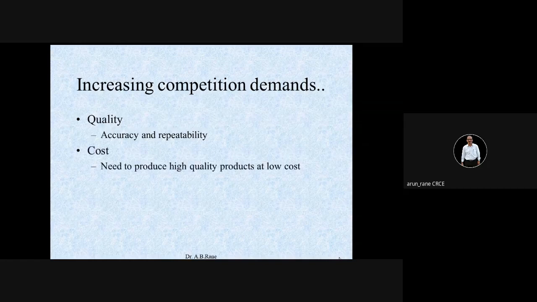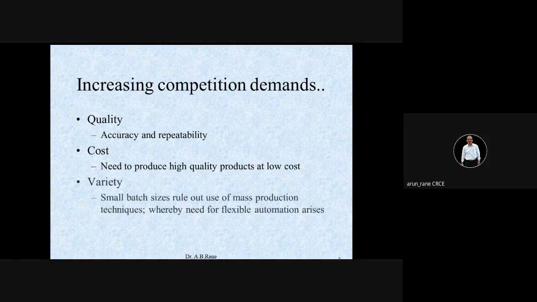Now cost, which is what you are talking about. You should be able to deliver at low cost. Then varieties, which is what we call flexible automation, flexible manufacturing. Suppose your automobile line is manufacturing red color automobiles. Earlier it would go on for one month with red color only, but now not so.